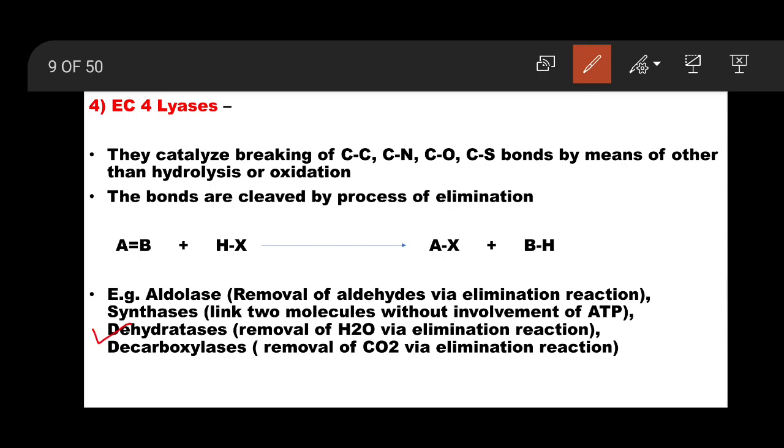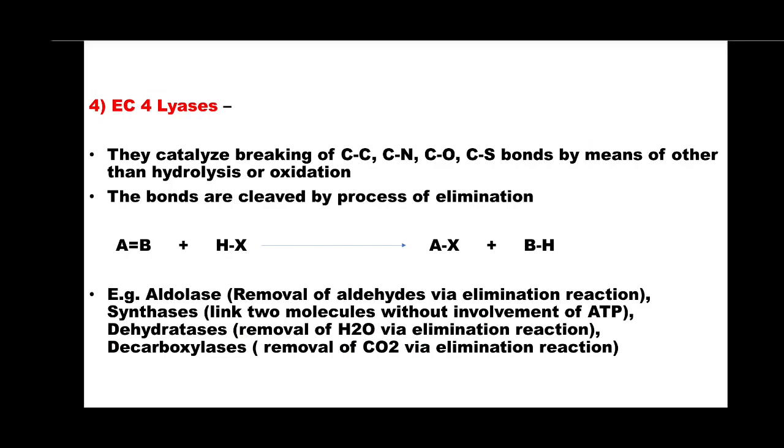So dehydration reaction. Dehydratase is the enzyme. So that is removal of water, H2O, via elimination reaction. Elimination reaction होगा, water बाहर निकलेगा. Decarboxylases, that is removal of CO2 via elimination reaction. This was all about enzyme class 4, that is lyases.